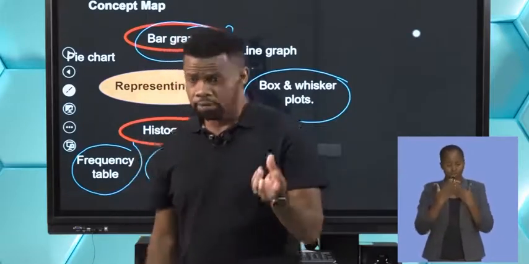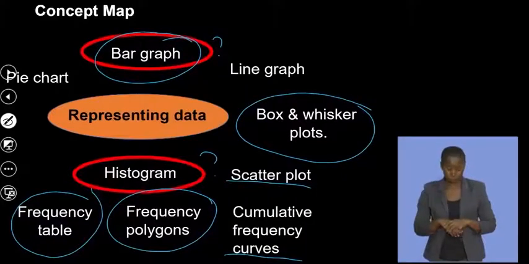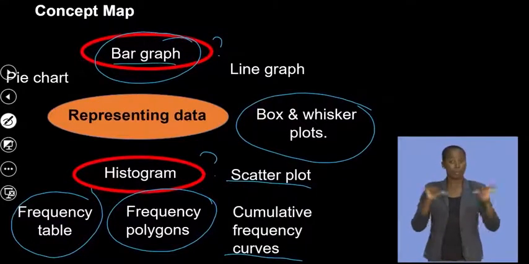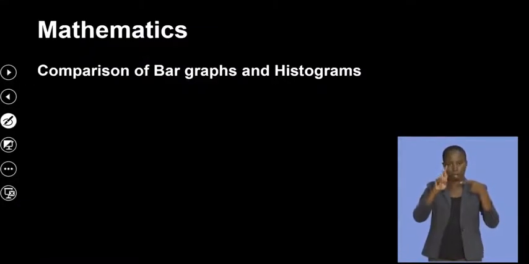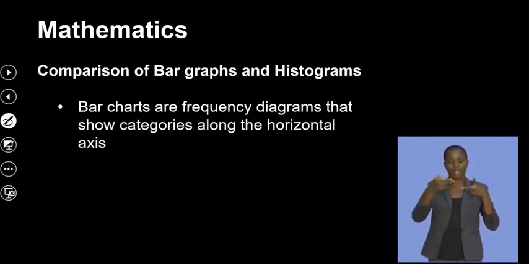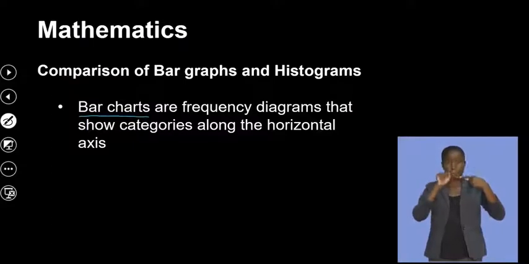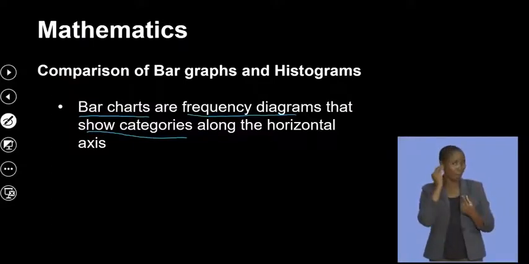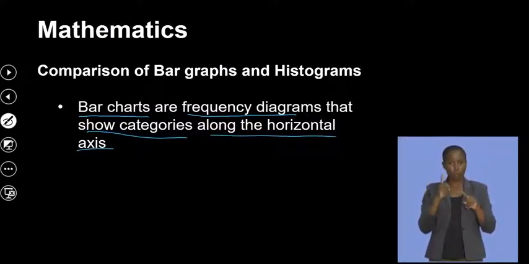Okay. Now, let's look again. We said when we come back, we'll look at the bar graph and the histogram. So, comparing bar graph and histogram: bar charts are frequency diagrams that show categories along the horizontal axis. Does that make sense?